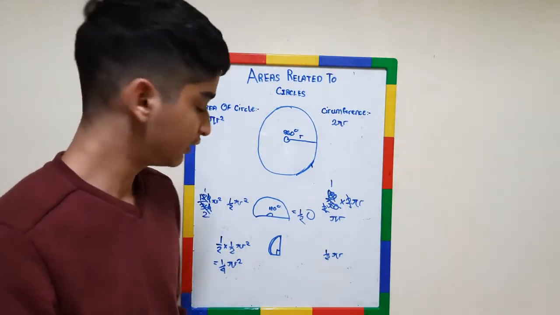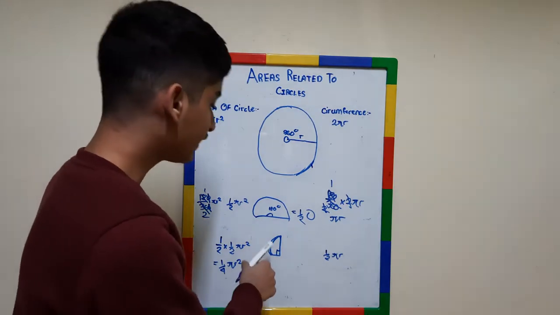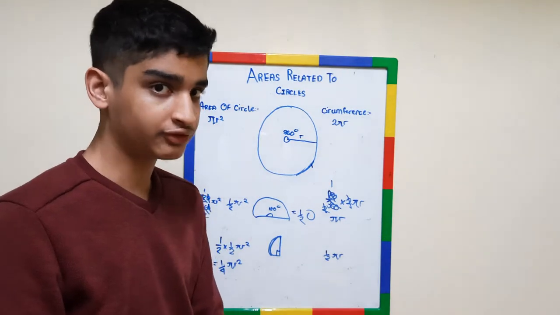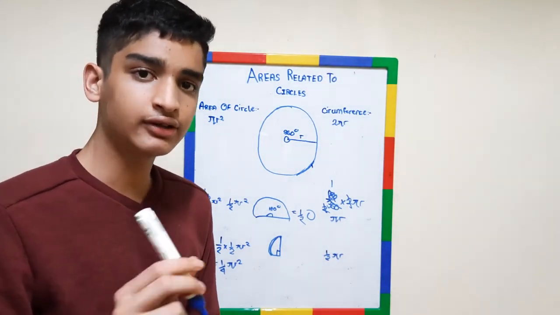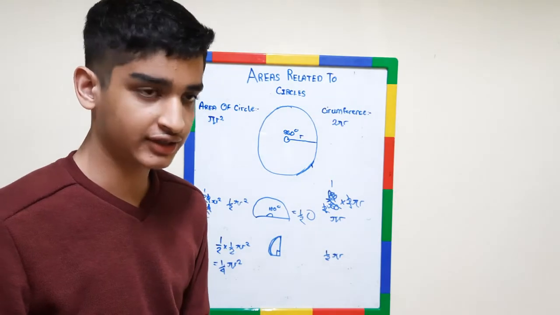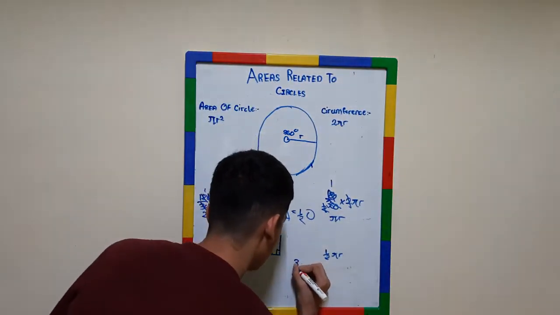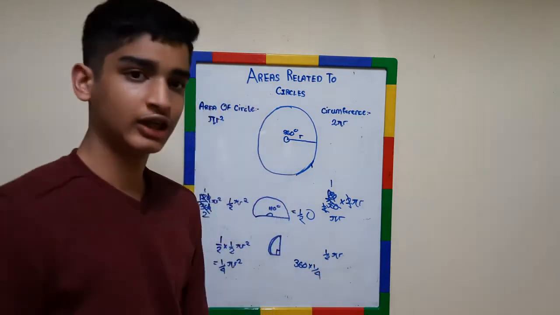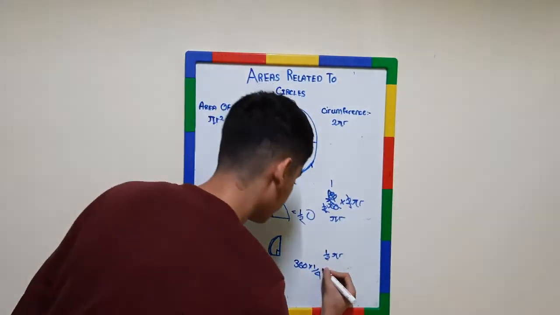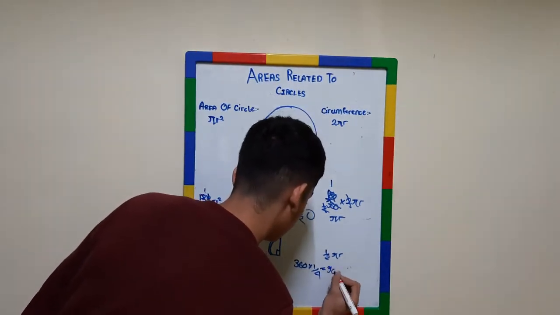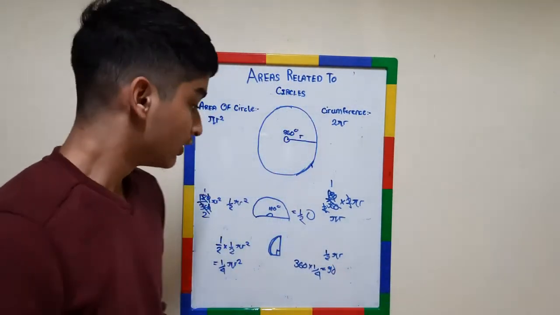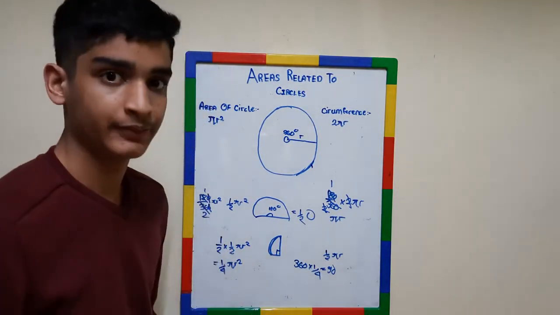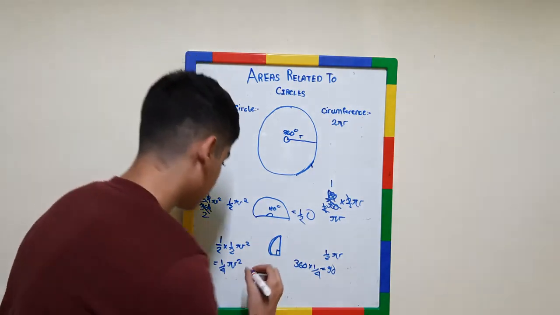Okay, now similarly for 90 degrees also, again it's half of the half, or 1/4 of the whole circle. So now try to think, what is 1/4 of 360, or 360 into 1 by 4? Okay, so it is 90 degrees, right? Okay, so now since this is 90 degrees, let us try to use the trick here.